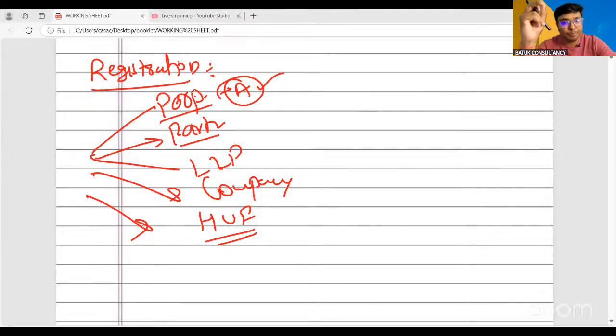Now, registration: in case of a proprietorship firm, you just need to take the GST registration based on the PAN number. In case of a partnership firm, you have to take the GST registration based on the PAN number of the partnership firm. LLP has a separate PAN number, so based on that you can apply for the GST registration. Same will be applicable in case of company, same will be applicable in case of HUF.